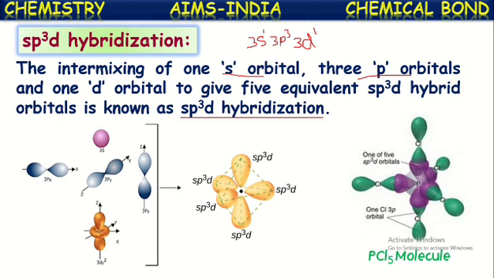That is why it is called trigonal bipyramidal shape. Molecules with sp3d hybridization will have a trigonal bipyramidal shape. Within the plane, the bond angle will be 120 degrees, and above and below the plane, the bond angle will be 90 degrees. Okay, this is about sp3d hybridization.